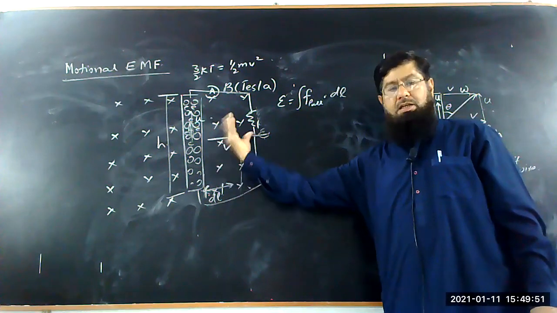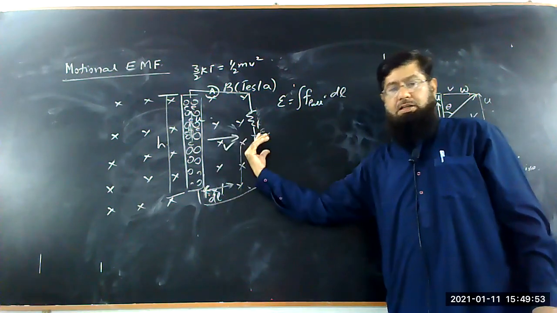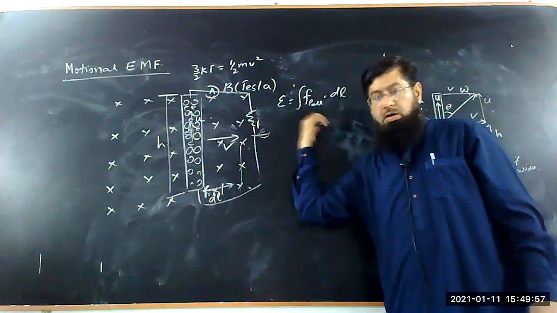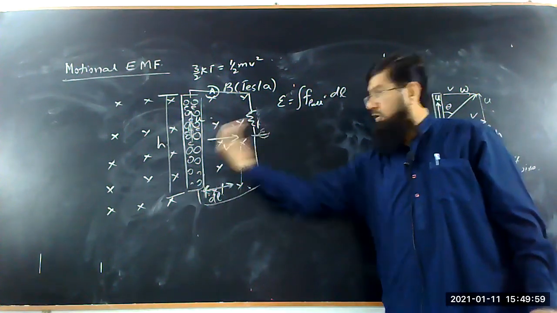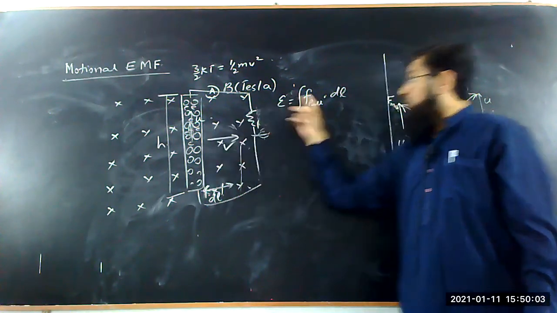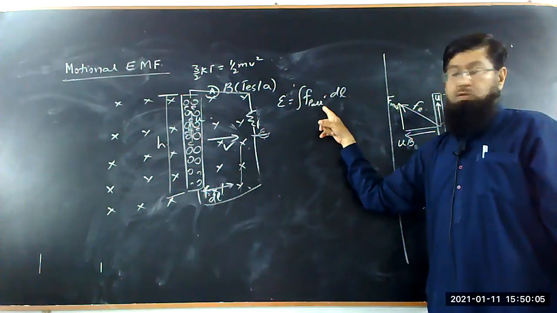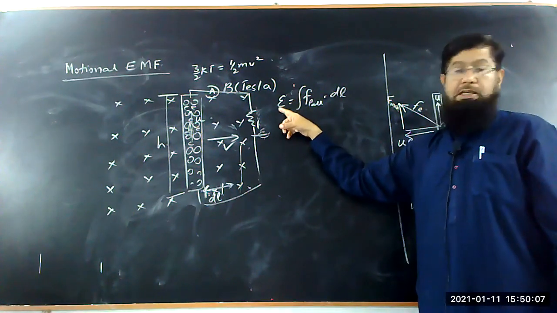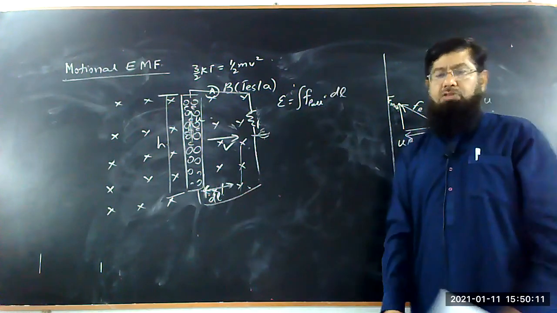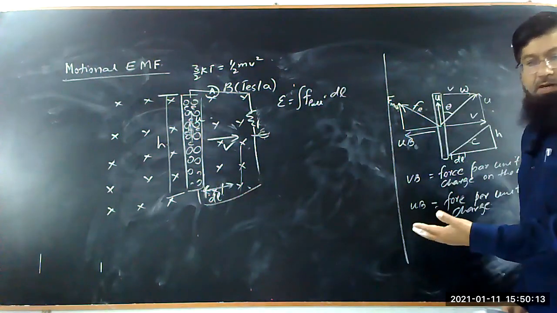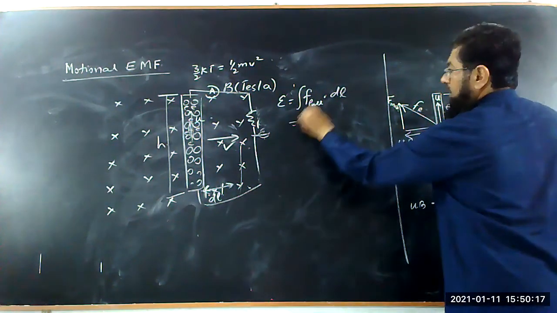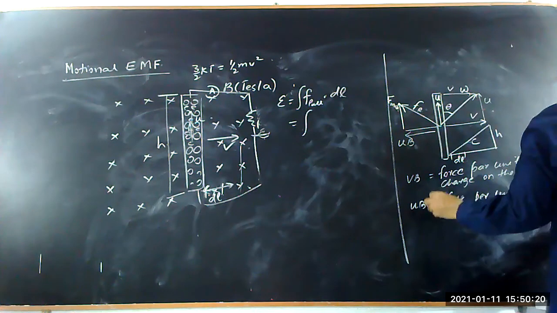It means this external force, which is provided, means the pull, is the external force which pulls the wire to move in the magnetic field. So this pull, the force per unit charge, will produce the EMF. Means the mechanical energy is converted into electrical energy. If you stop moving the wire, there will be zero current. So here this pull can be written as